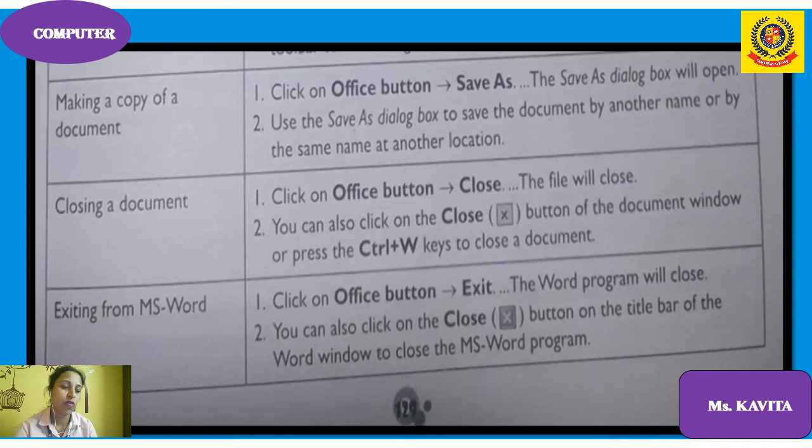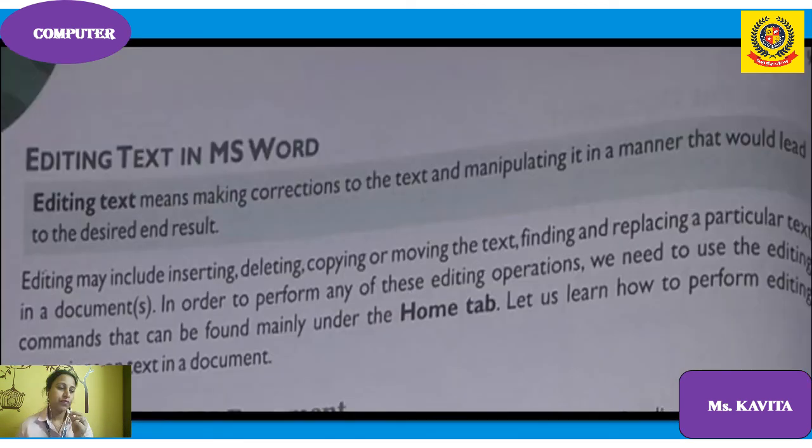The file will close. You can click the close button of the document window, or you can press Ctrl+W keys to close the document. Exiting from MS Word: click on the Office button, then Exit. The Word program will close. You can also click on the close button on the title bar of the Word window to close the MS Word program.